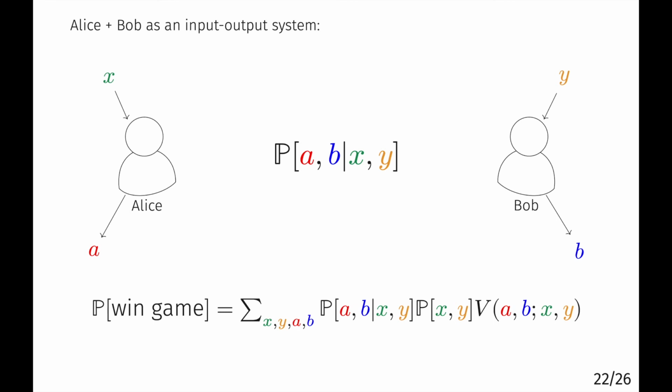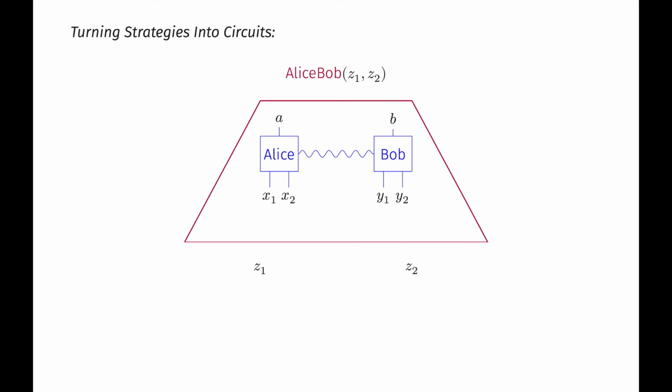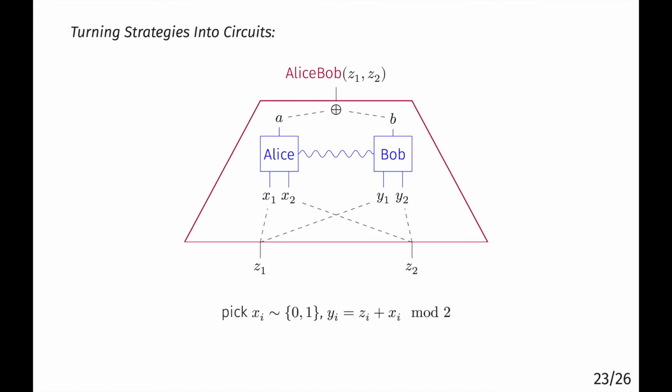And now that we've captured Alice and Bob's strategy for playing some non-local game as the conditional probability distribution, probability of A, B given X and Y, we can turn this distribution into a noisy logic gate. And here's the prescription to do that. If Alice and Bob have some strategy, say on 2 input bits each, then we define the Alice-Bob logic gate with 2 input bits. The actual questions x_i and y_i are chosen uniformly at random, but subject to the constraint that x_i plus y_i equals z_i mod 2. And then the output bit of the logic gate is just the sum mod 2 of their output bits A and B.